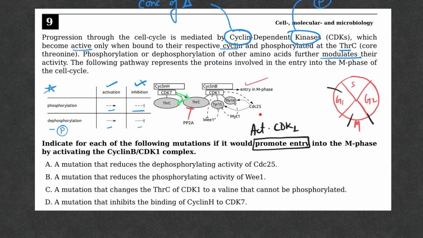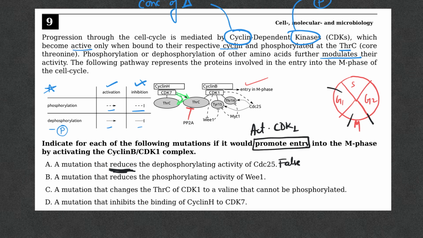But both of these effects are activating in nature. Okay, the dephosphorylation activates it, but the mutation is reducing the effect. So it's reducing the activation that's happening. That means this is not promoting the entry. So this is going to be a false statement.